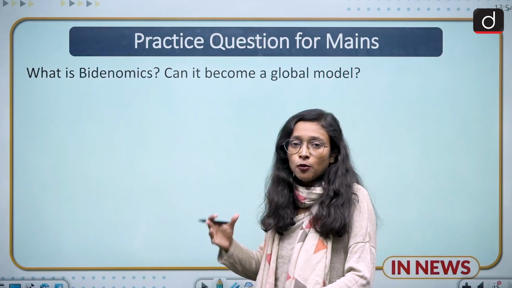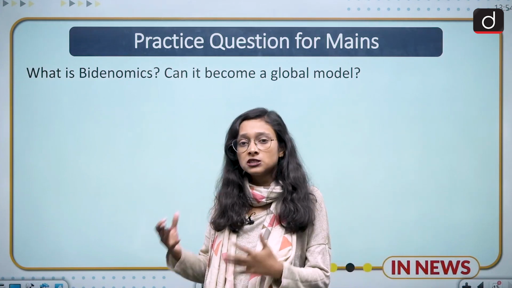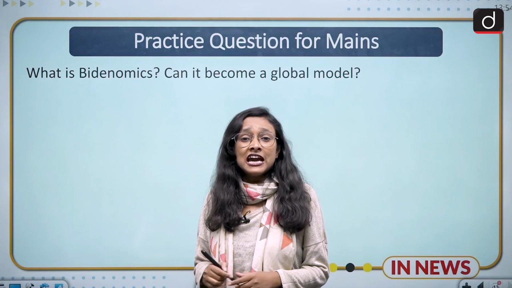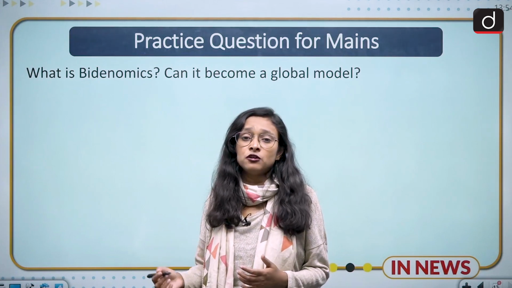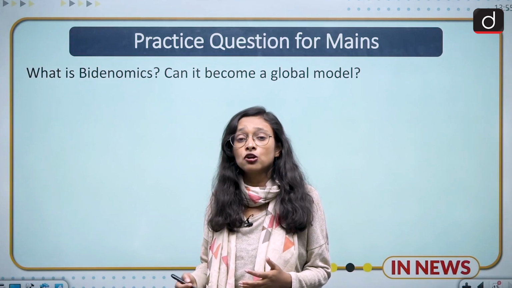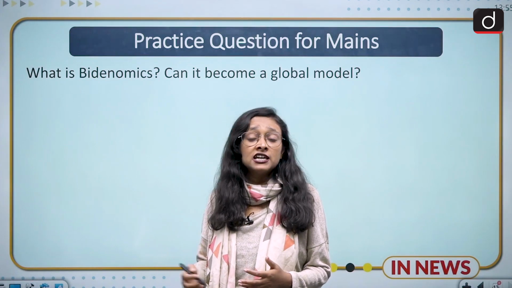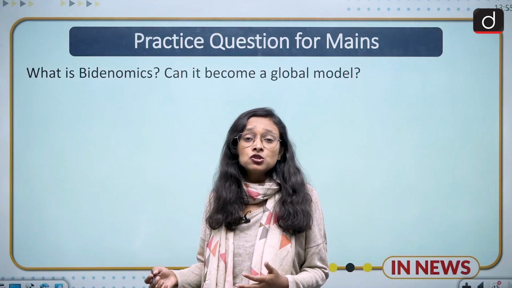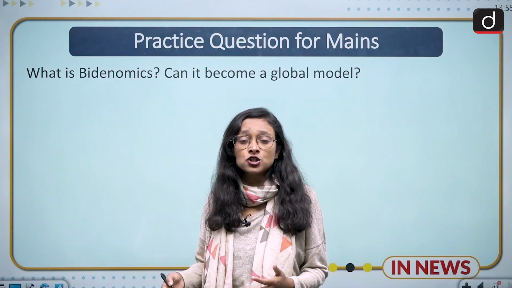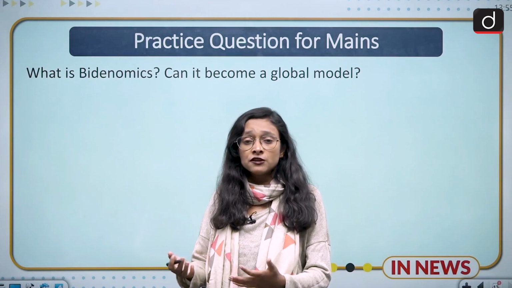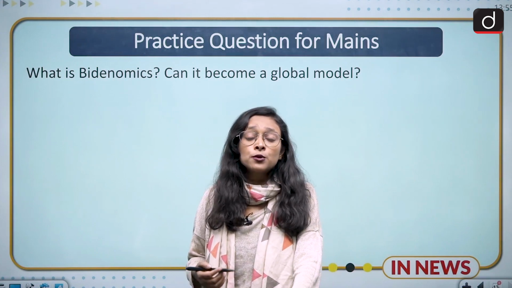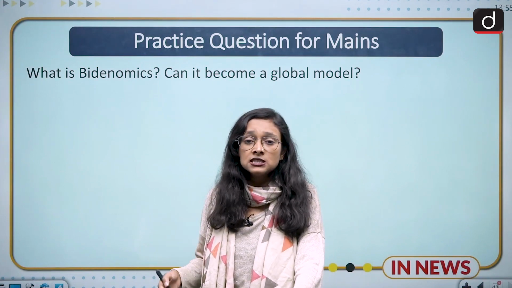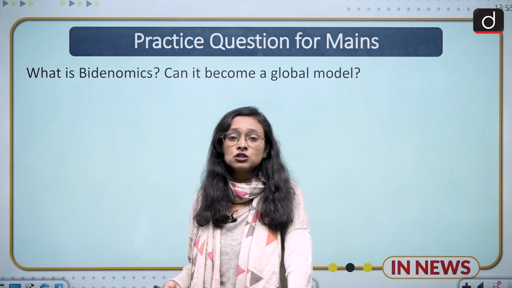We have discussed the positive things about Bidenomics and also the negative things. So you have to analyze your answer in that way: for the developed nation it can be a model, but for the developing nation and especially for the poorer nation, it cannot be a model, because they cannot afford it, and their economic and social criteria are very different from the American criteria. In order to provide domestic infrastructure, the poorer nations cannot afford to promote it. They need investment, they need FDI into their countries. So in that sense, it is not much helpful for the poorer nation. So this will be your answer.